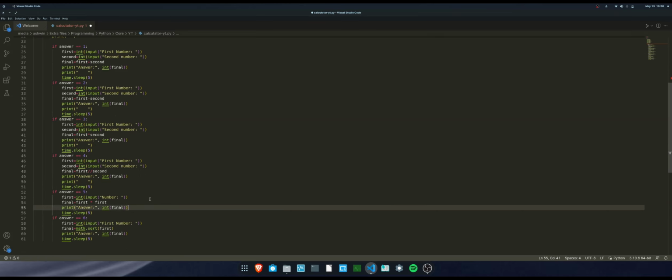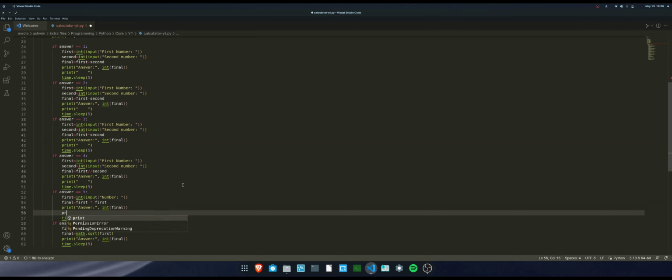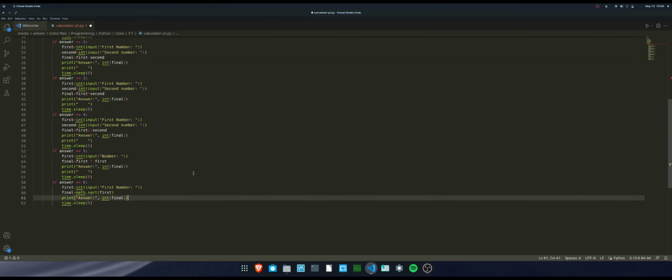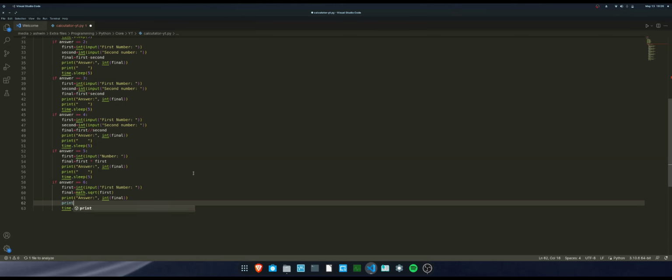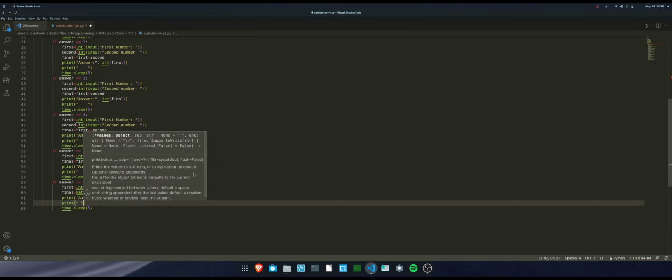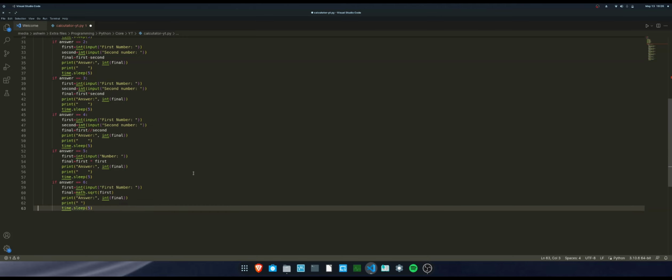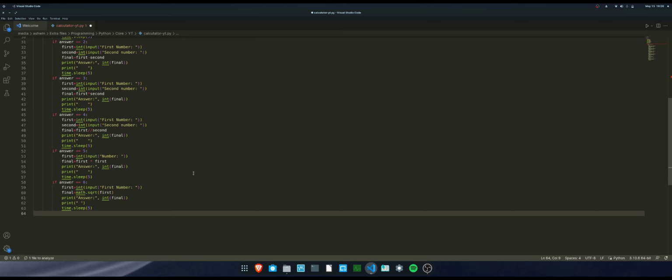Print. Okay, one more. Yes, so now let's move on to the next one, which is option number 7. Next we are gonna do is the remainder. Let me just copy this code. Let me just paste it over here.